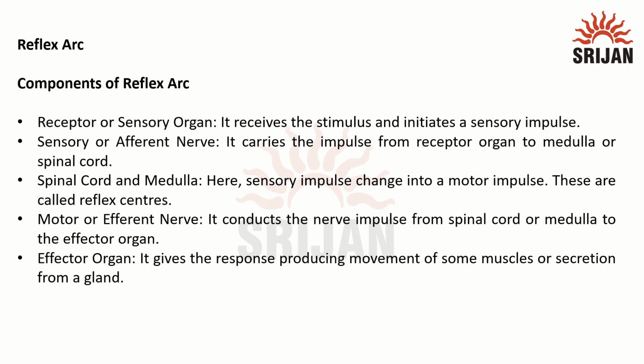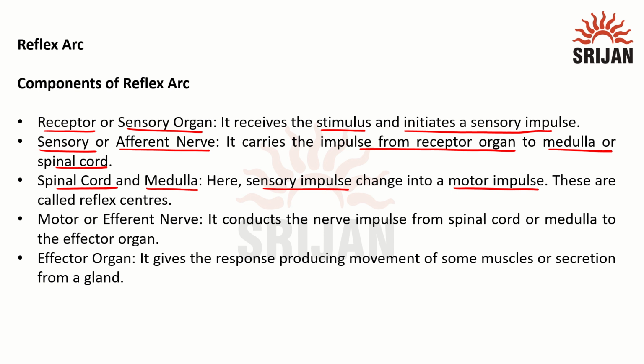Now, let us see the components of the reflex arc. First is the receptor or sensory organ, like skin. It receives the stimulus and initiates a sensory impulse. Second is the sensory or afferent nerve, which carries the impulse from the receptor organ to the medulla or spinal cord. Third is the integration or processing center, that is, the spinal cord and medulla. Here, the sensory impulses change into motor impulses. These are the main reflex centers.